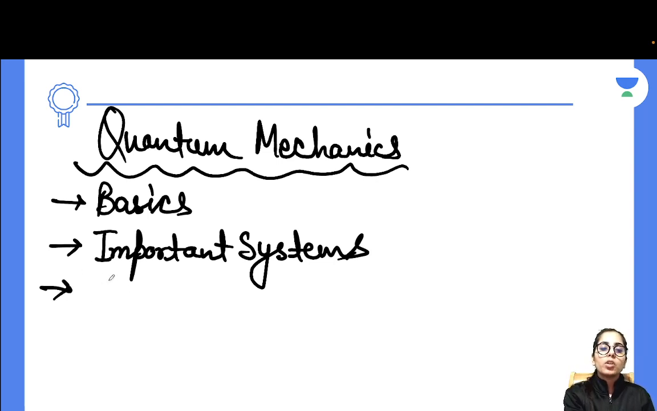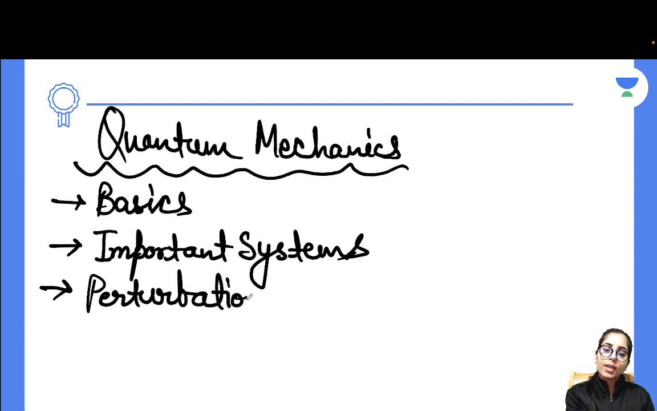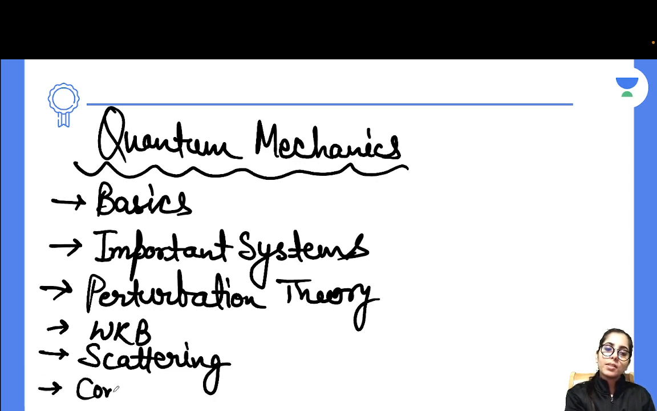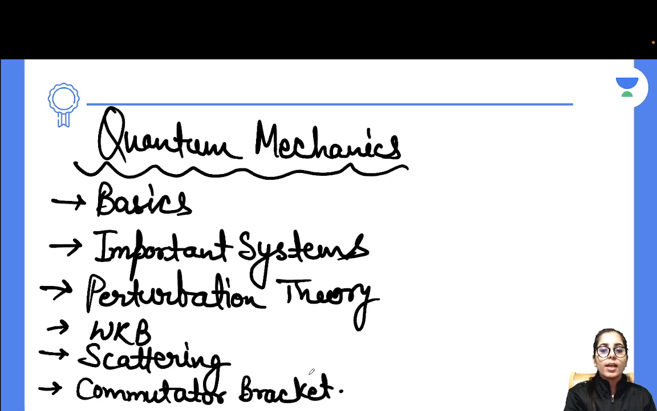Other than that, the next important topic will be perturbation theory. Okay, that's important for you to consider. Other than this, the WKB approximation method and other approximation methods like the variational principle too. Next is your scattering topic. Along with scattering, you also need to cover the commutator bracket. And when we talk about scattering, the Born approximation also you have to consider, okay? So these are the things you need to prepare, right?